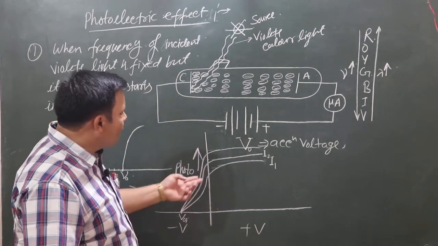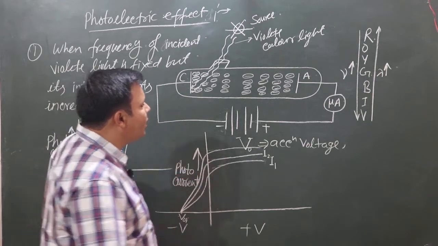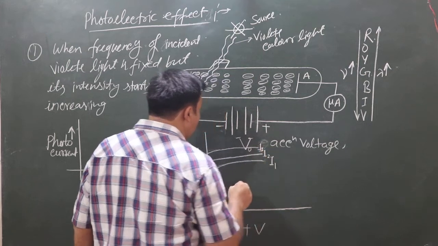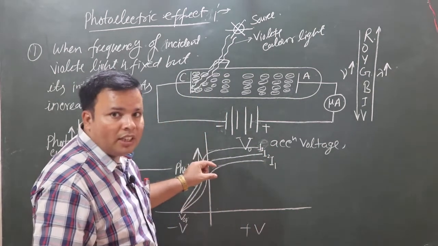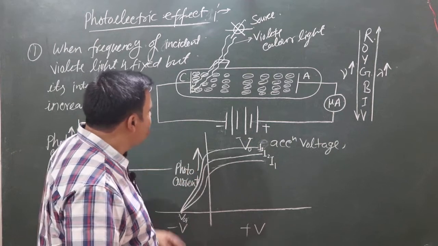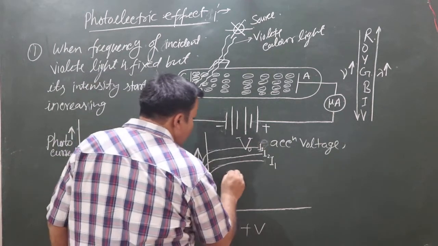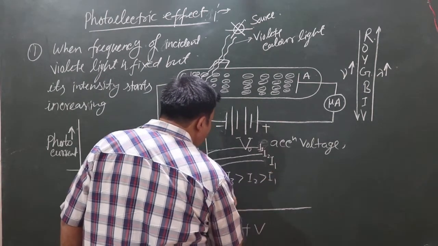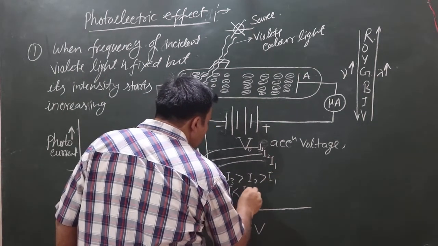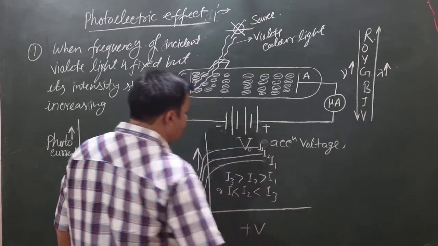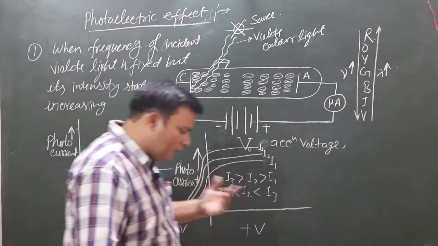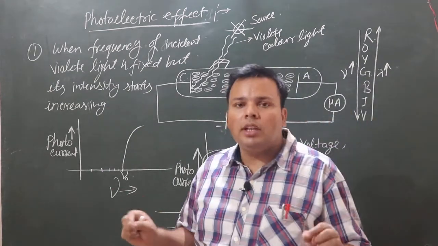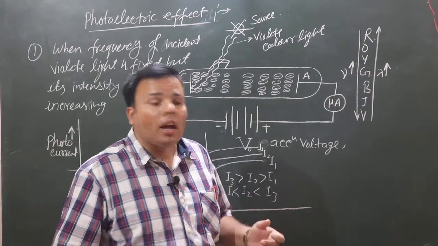Okay, the magnitude of photocurrent will increase due to the increasing of its intensity. Hence here we can say I3 is greater than I2 is greater than I1, or I1 is less than I2 is less than I3, and the magnitude of current will increase when the intensity of light is increased.